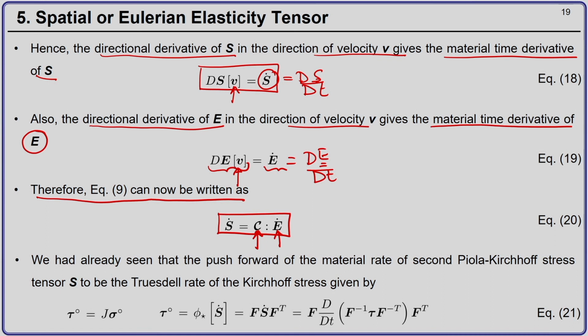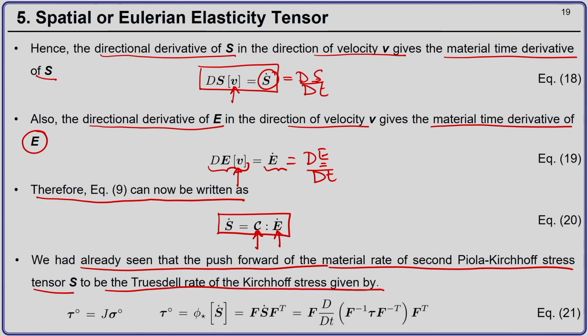Now we have also seen that the push forward of the material rate of the second Piola-Kirchhoff stress tensor is the Truesdell rate of the Kirchhoff stress tensor. When we were discussing kinetics, we discussed this push forward operation, shown here.